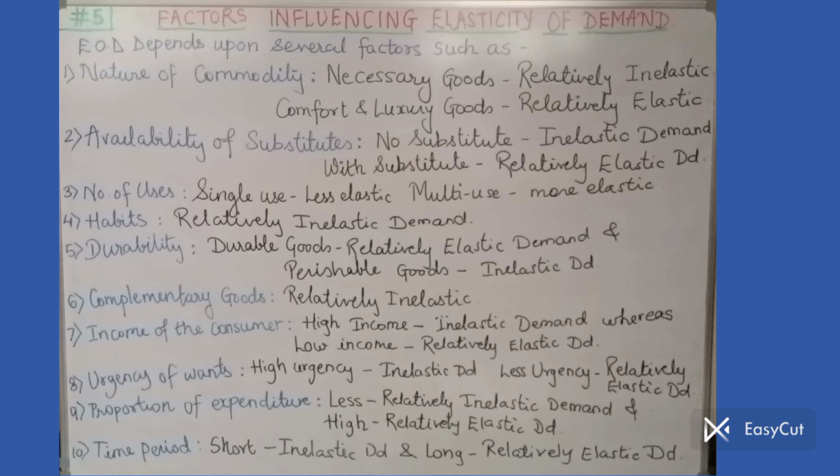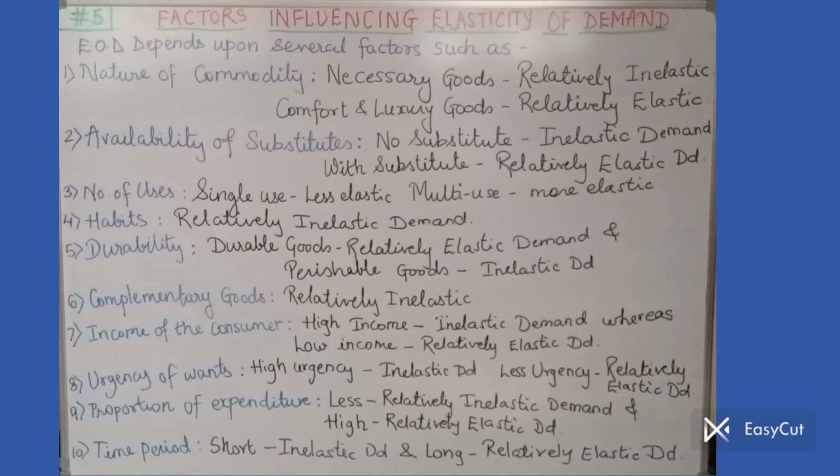But in case of perishable goods, the demand is inelastic demand. Perishable goods means normally our daily items, daily use items. So we have to use them daily on the continuous basis. They fall under necessary normally and hence inelastic demand or non-changeable demand. In case of complementary goods, there is relatively inelastic demand, non-changeable demand because complementary goods have to be used jointly. So we can't change the demand, there is inelastic demand, they have to be used together. Next, point number 7, income of the consumer.